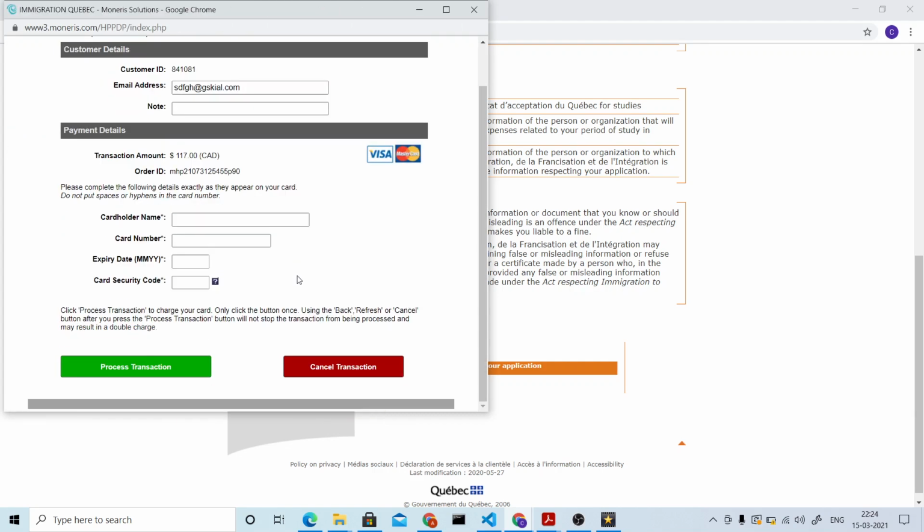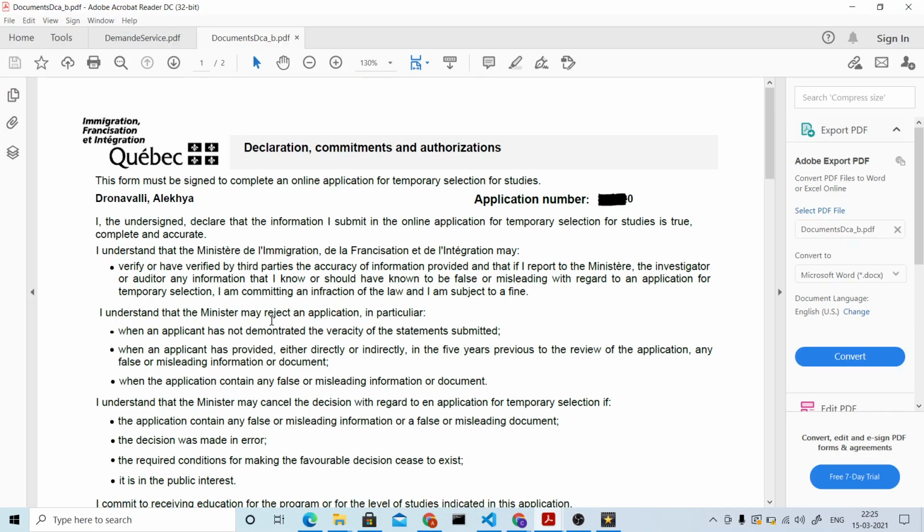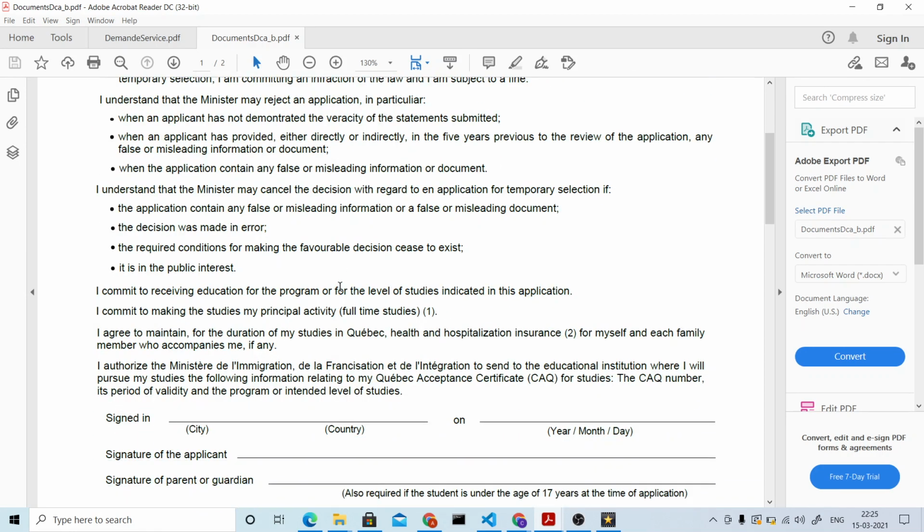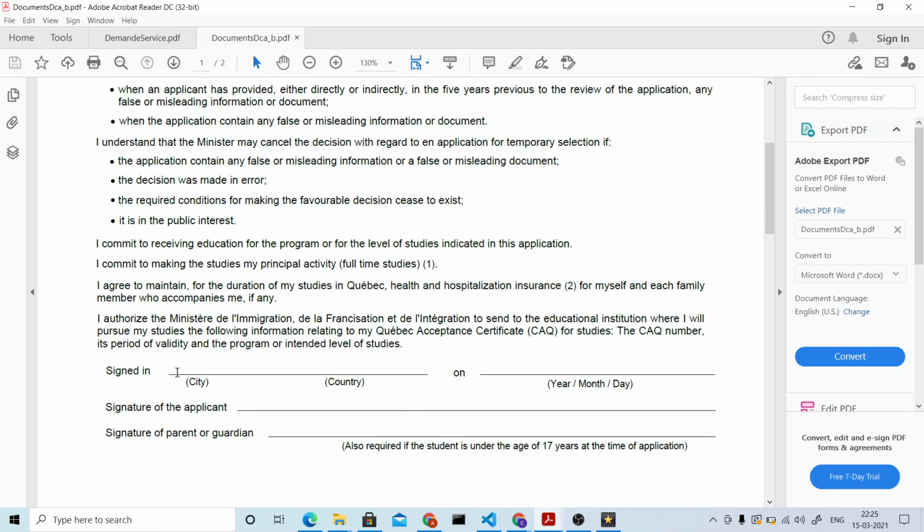Once you're done with the payment, you'll be getting two forms. I'll show you those two forms. One is this declaration, commitments, and authorizations. Here, they give you a declaration where you have to sign. You need to mention your city name, country name, and date. And later you have to sign here. That's it. What I did is I took a printout of this and signed it with a pen. I did not go for a digital signature, just to be careful. And later I scanned the copy. That is what I have done.